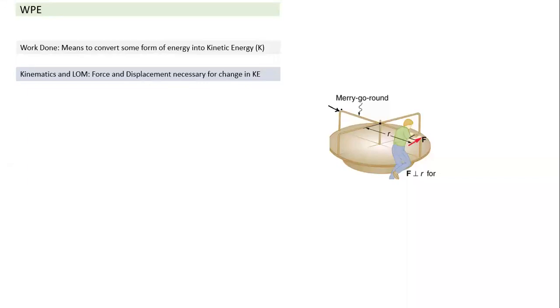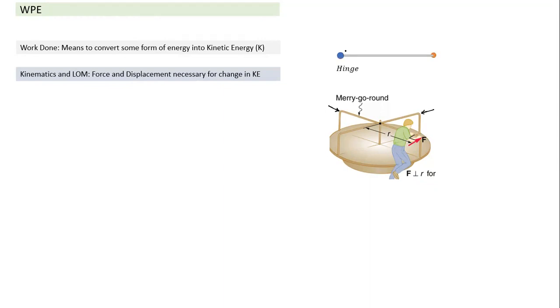The other thing we notice is that there must be some displacement along with the force. But even sometimes when there's a displacement, suppose this merry-go-round is rotating and you keep running around it, and you keep applying a force which is always directed towards the axis of rotation. You're applying the force and moving around the merry-go-round, still you find the kinetic energy does not change.